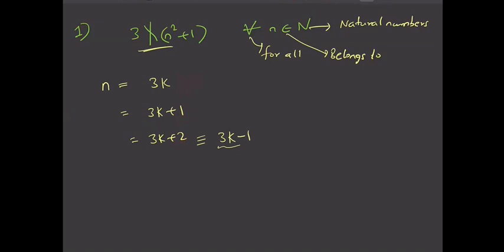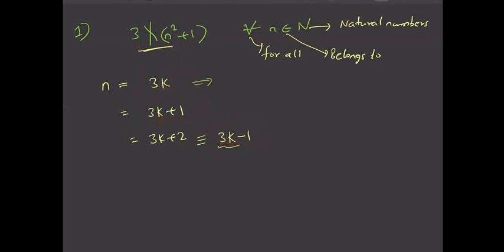So I can say that any natural number is either of the form 3k, or 3k plus 1, or 3k minus 1. If I consider all these three cases, it means I have considered all the possible natural numbers, right? Because any natural number can be one of these three forms. So now let us calculate n square plus 1 in each case, and let us prove that in each case, 3 does not divide n square plus 1.